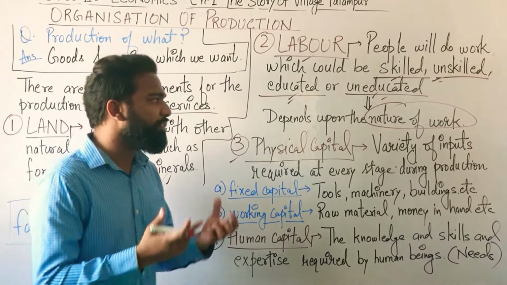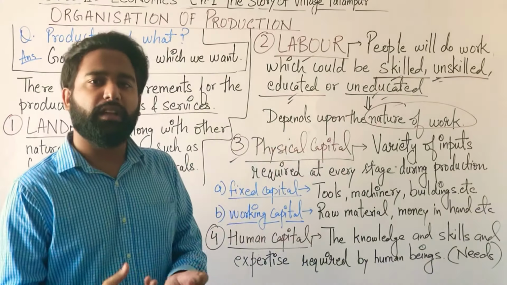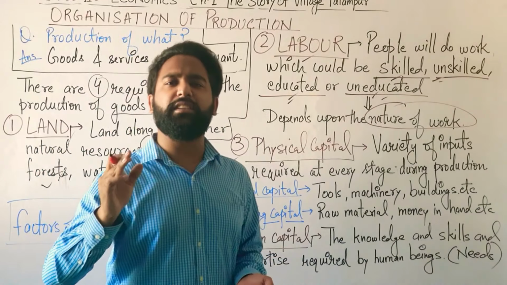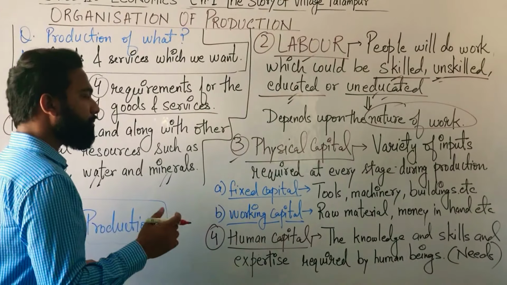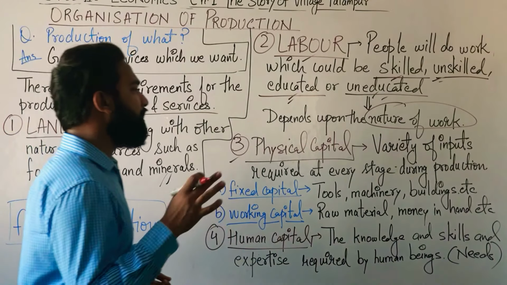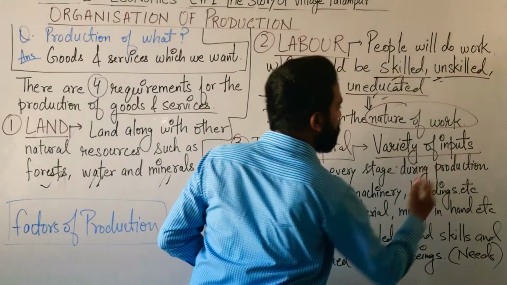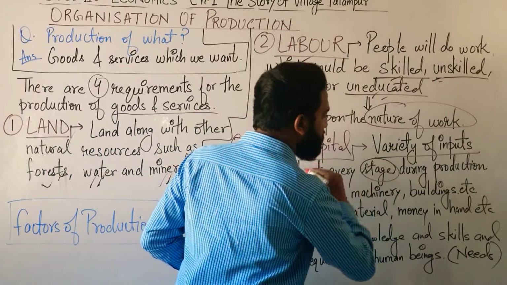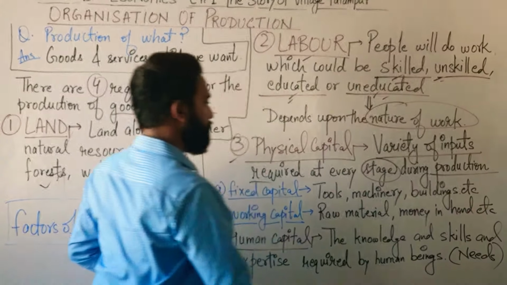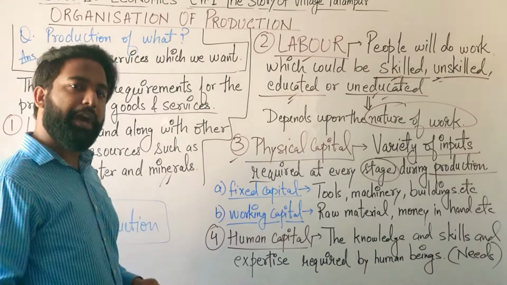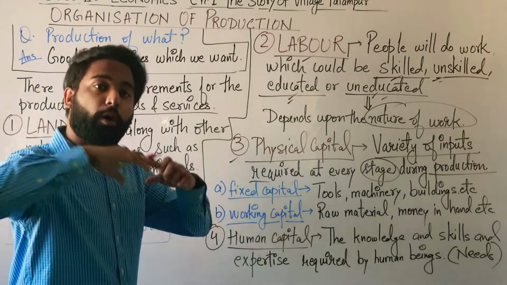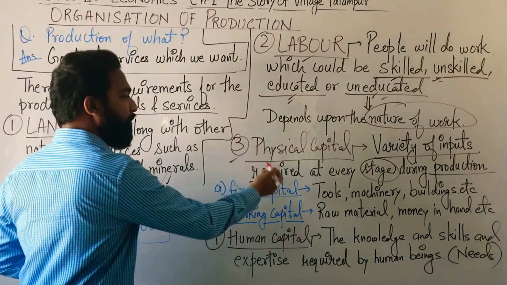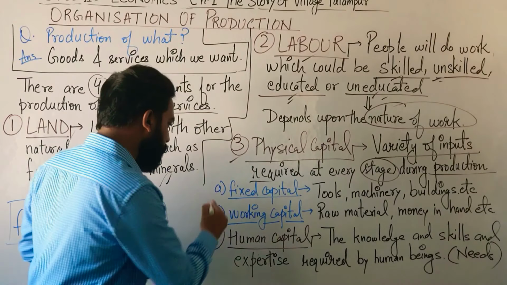Now the third requirement for the production is physical capital. What is physical capital? Physical capitals are things which are required during every stage of the production. Physical capital, the variety of inputs. Inputs means things required at every stage during production. These are the things which are required for the production all along, every time, on every stage.